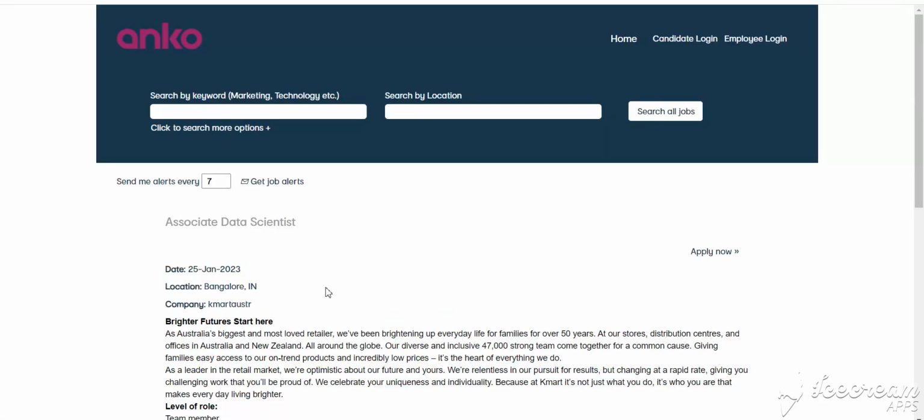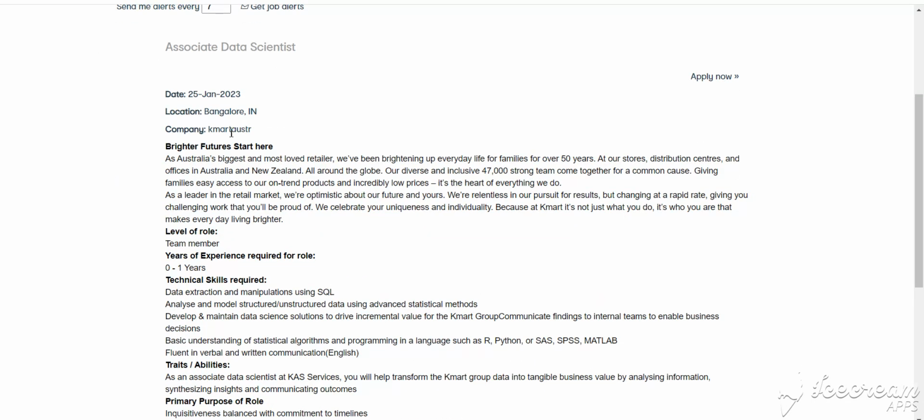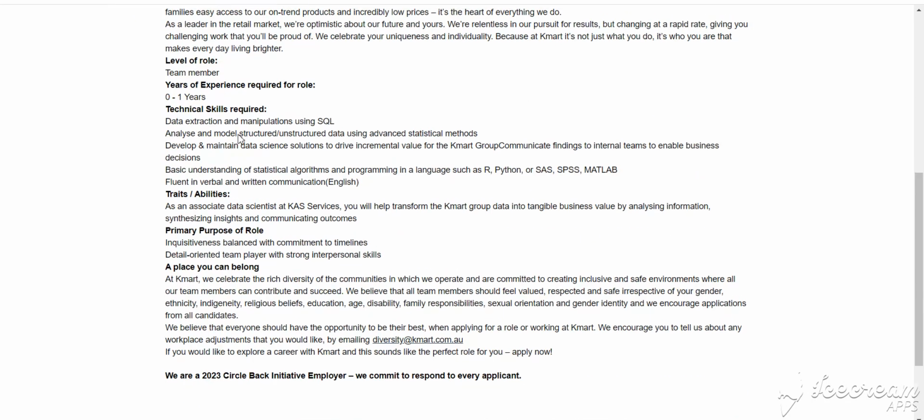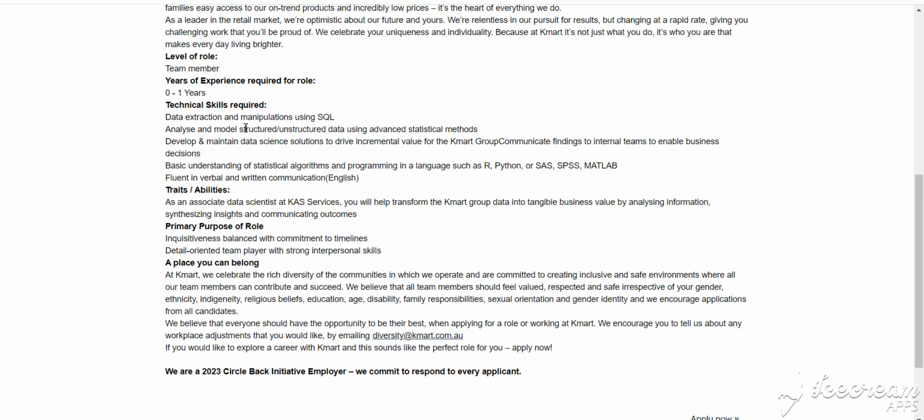Our next job is at Anko. They are hiring for associate data scientist, and the location is also Bangalore, Karnataka. The company name is here, you can see. Experience needed is 0 to 1 year. The skills required are SQL, and you must have skills like Python, SAS and MATLAB also.